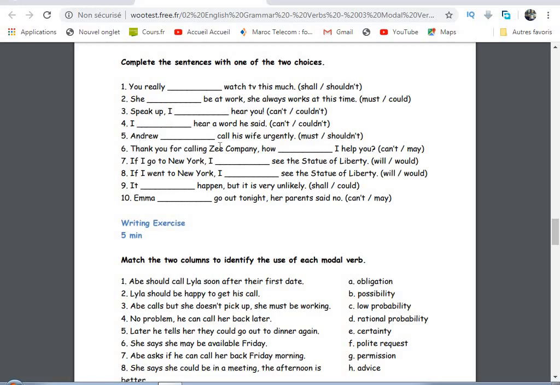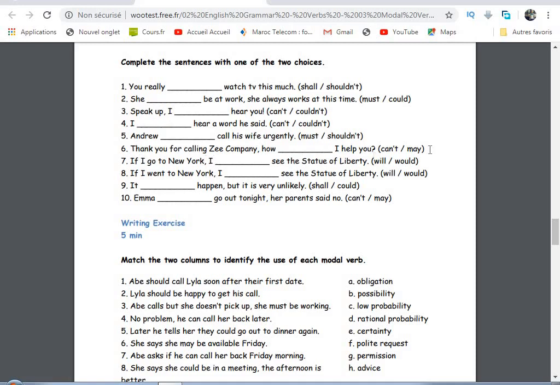Andrew must or shouldn't call his wife urgently. So he shouldn't call his wife urgently, or he must call his wife urgently. He must call his wife urgently. Thank you for calling the company.